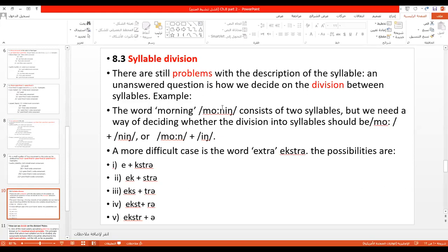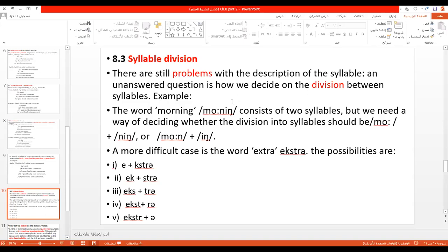The consonant n, look, this consonant n is between long O and short E. So n belongs to which syllable? Does it belong with long O and become the coda, or does it belong with short E and in this case become the onset of this syllable? If someone asks, what is the difference? إذا واحد سأله شنو الاختلاف يعني؟ The difference is the pronunciation. الاختلاف باللفظ.